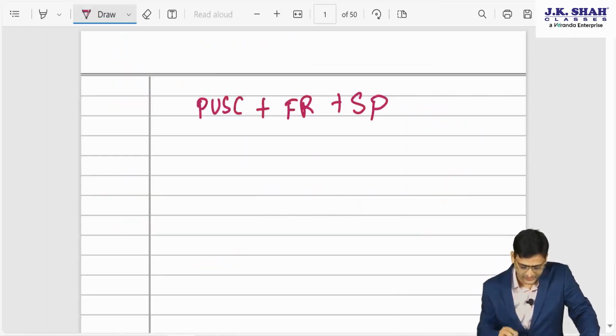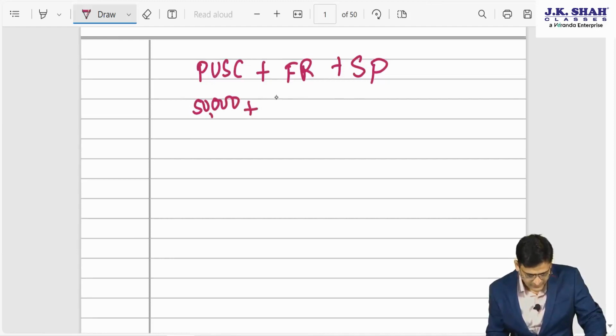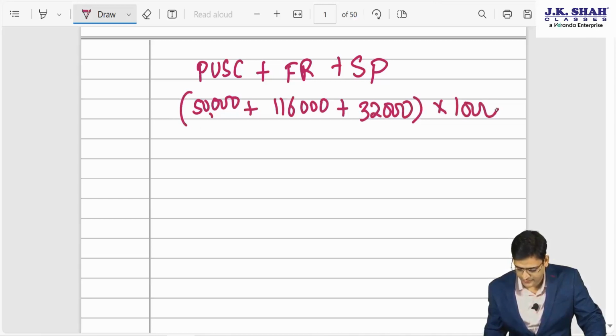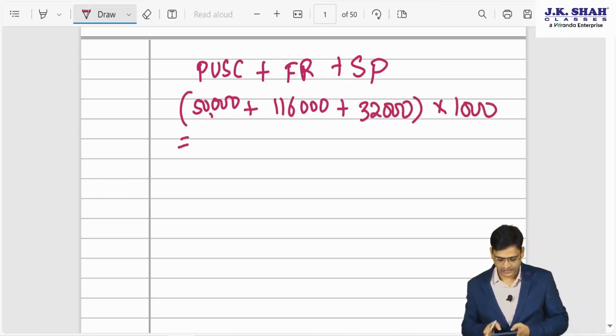So we will just add this up. So paid up share capital is 50 plus free reserves 1,16,000 plus securities premium 32, into 1,000. Why into 1,000? Because amounts are given in thousands.